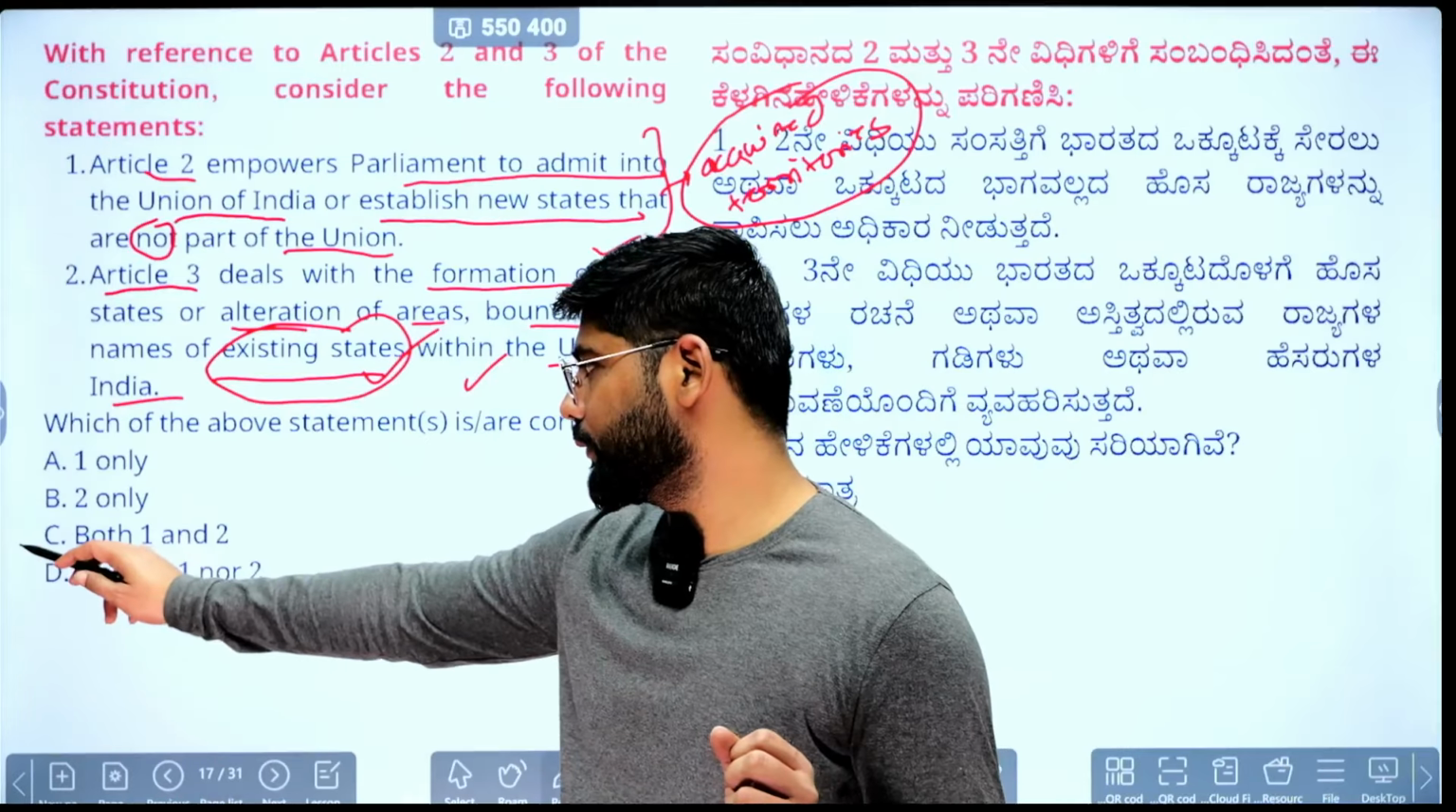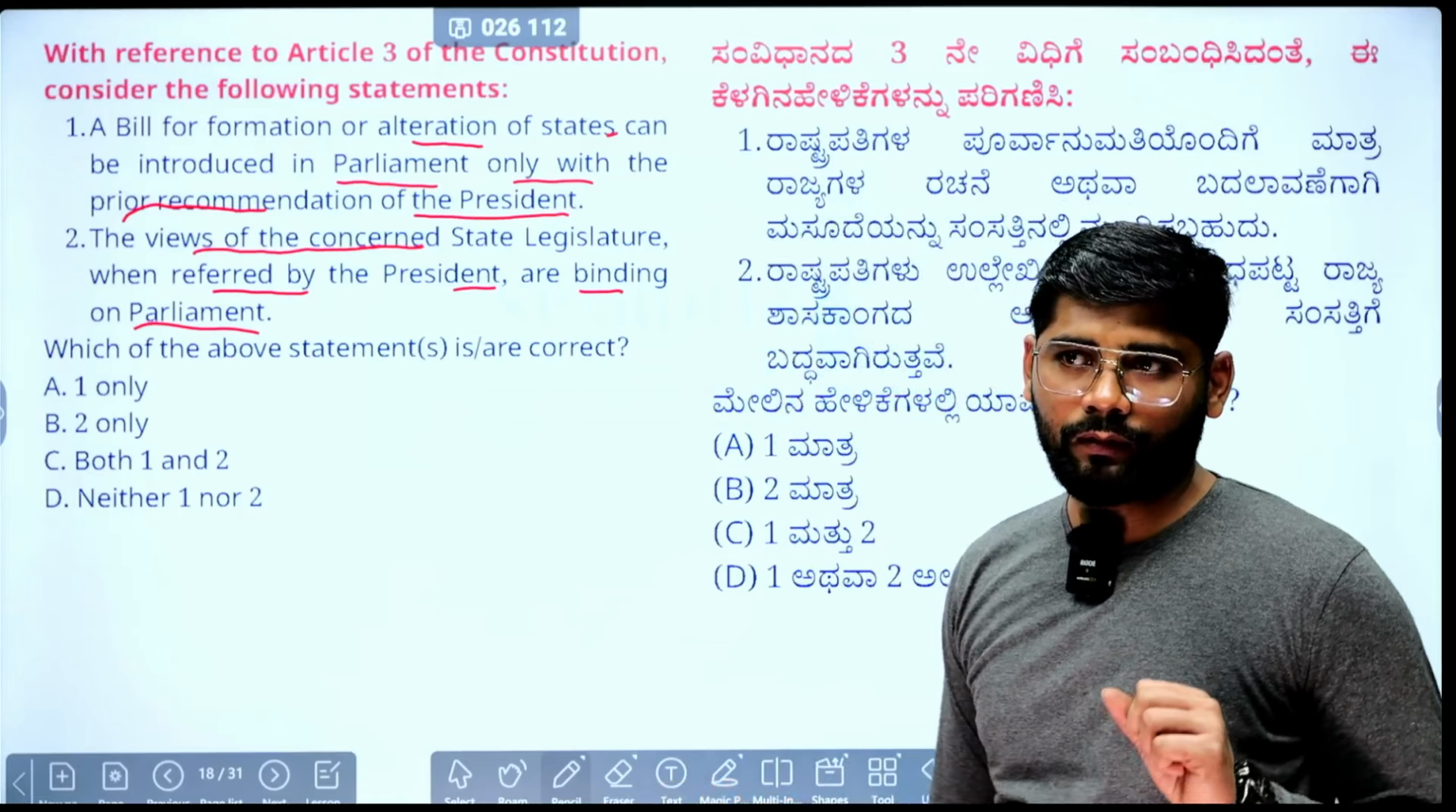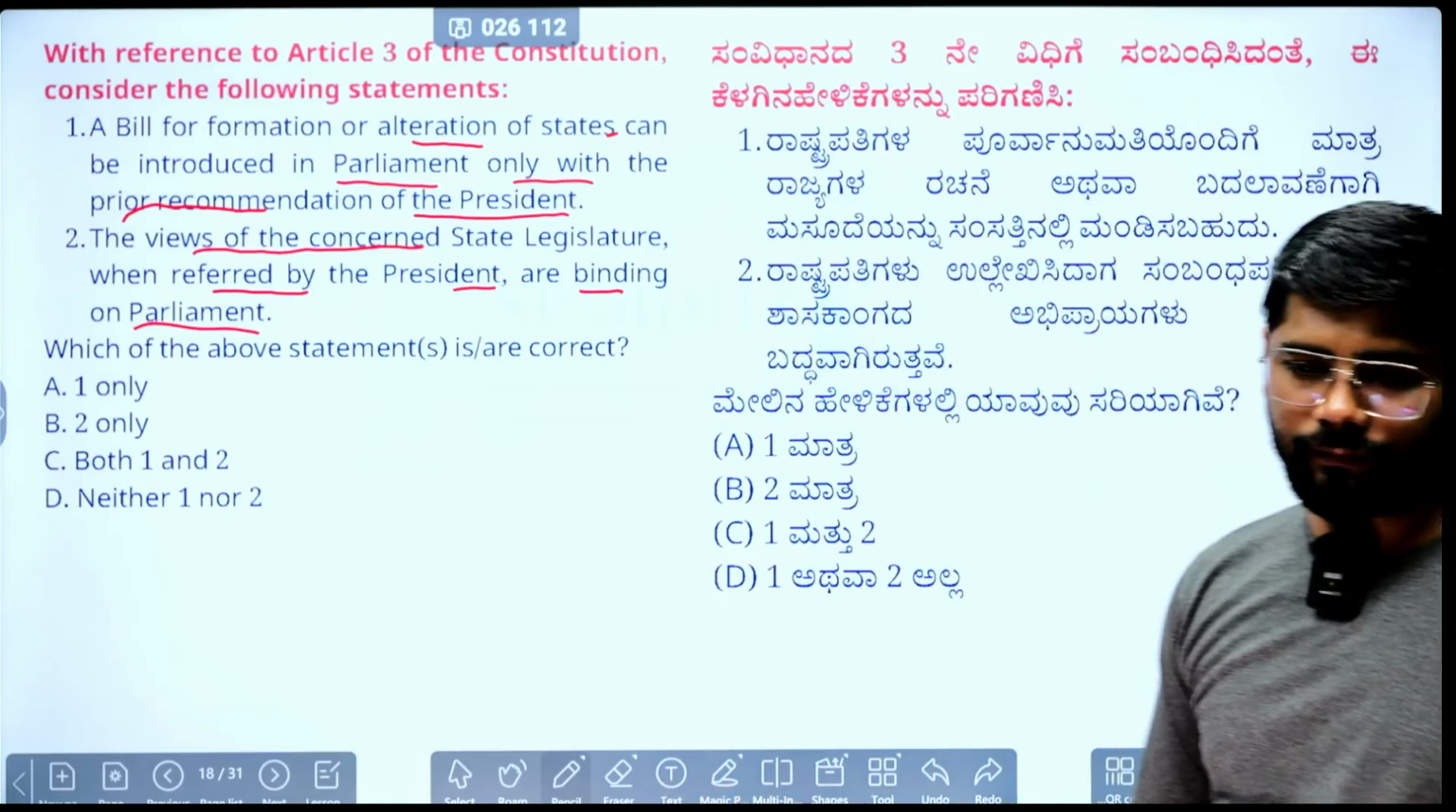We'll move towards the next MCQ. It is about Article 3 again. First, the bill for formation or alteration of a state can be introduced in Parliament only with the prior recommendation of the President. Second, the views of the concerned state legislature, when referred by the President, are binding on the Parliament. Pause the video and comment the correct answer.